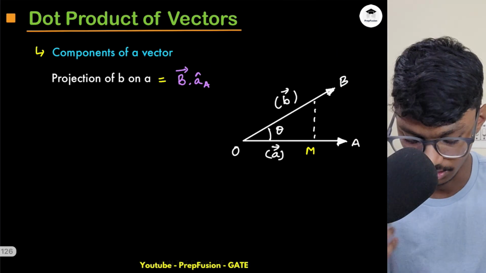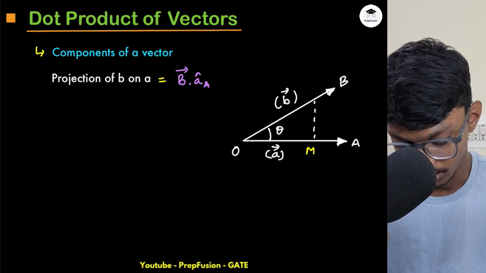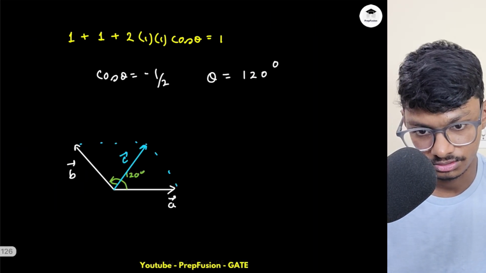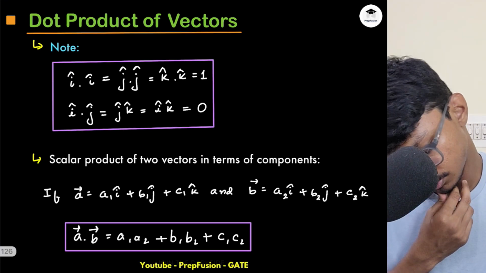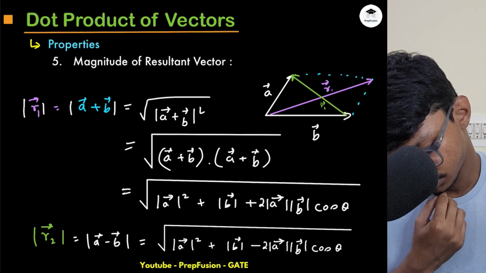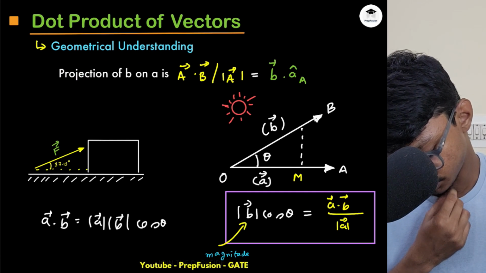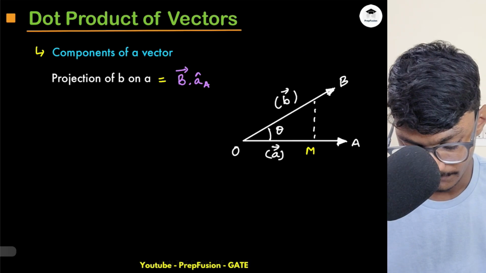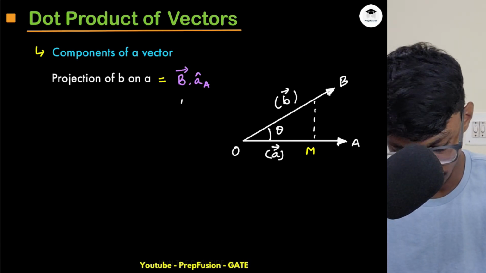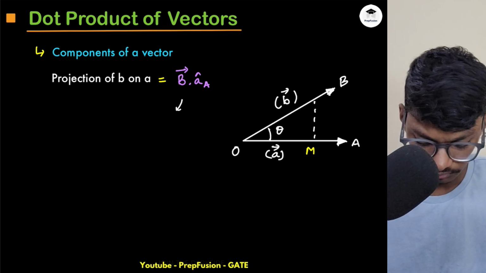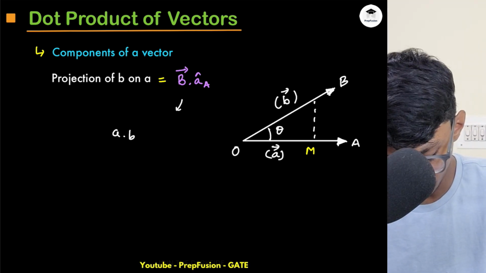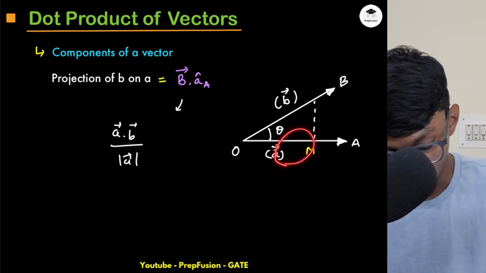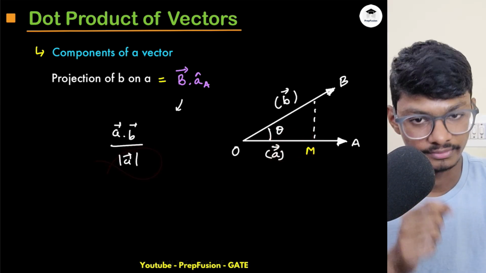So let's go to the next thing, that is dot product of vectors. I've told you about the projection of B on A, that I've already told you. Yes, we've done the geometrical understanding. I haven't mentioned that you can also write it like this, that you do B dot A. So if you want to do B dot A, what you can write is A dot B divided by magnitude of A, so the vector on which you are finding the projection, you have to divide by its magnitude.